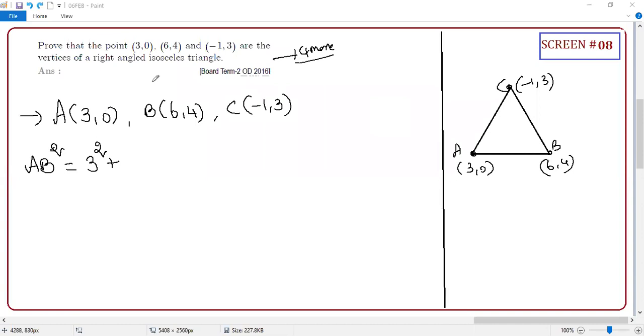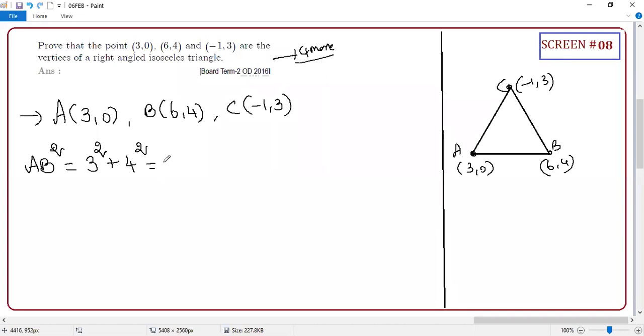Darun Shankar, 4 units. 0 to 4, 4 units. So can I say 4 square? This is according to which theorem, Darun Shankar? According to which theorem are you writing this? Excellent. Pythagoras theorem. Even though it's called the distance formula, the formula is derived from the Pythagoras theorem.